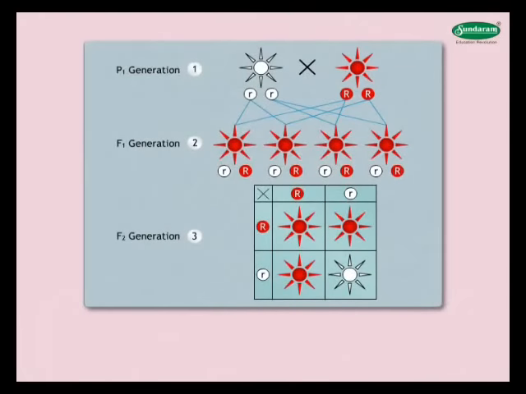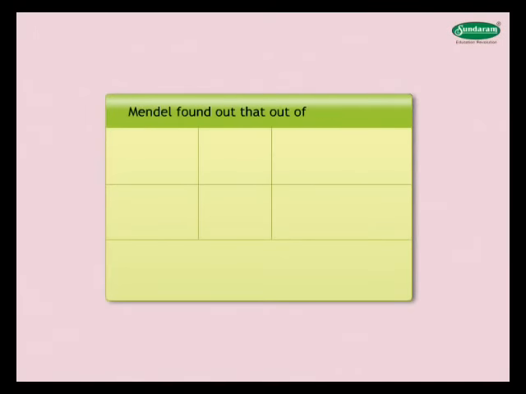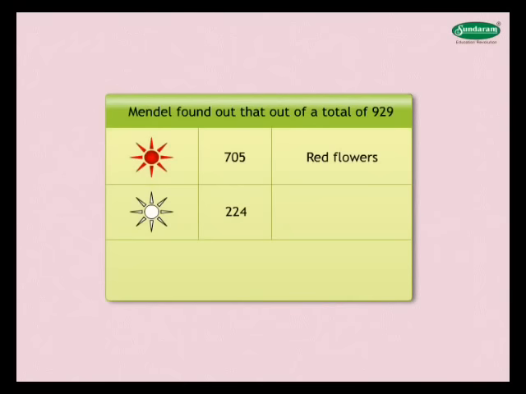The F2 generation has both red-flowered and white-flowered plants. Mendel found out that out of a total of 929 pea plants, 705 were red flowers and 224 plants were with white flowers.